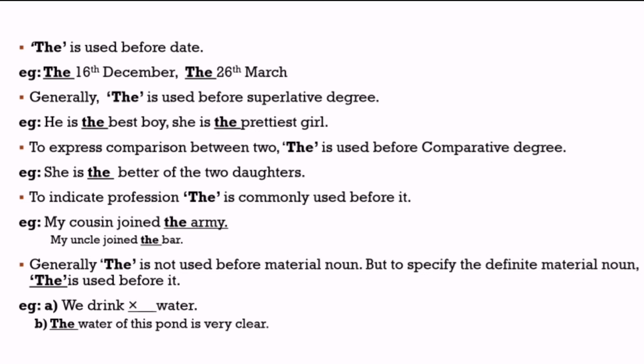Next rule, generally the is not used before a material noun, but to specify a definite material noun, the is used before it. As an example, we drink water. Here water is a material noun, so zero article is used before it. Second example, the water of this pond is very clear. Here water is definite because we have mentioned the water of this pond. So the definite article the is used before it.